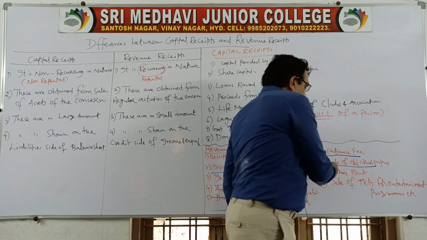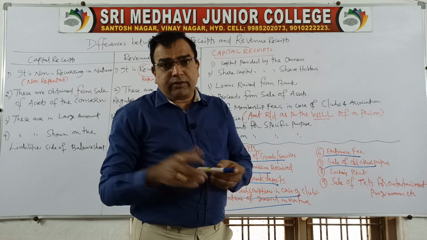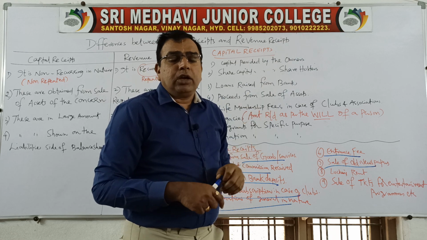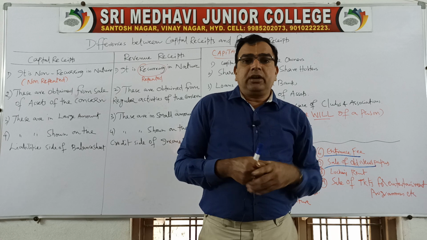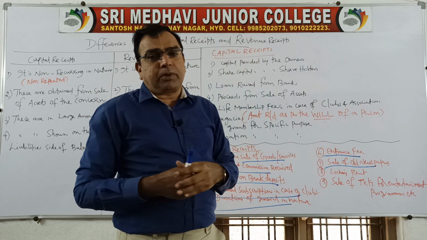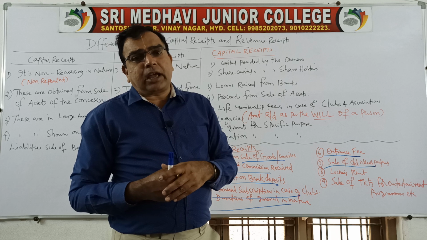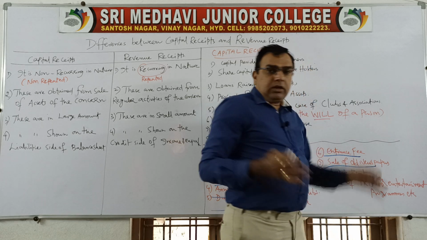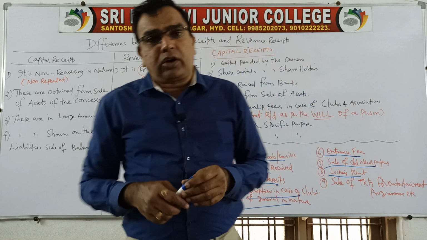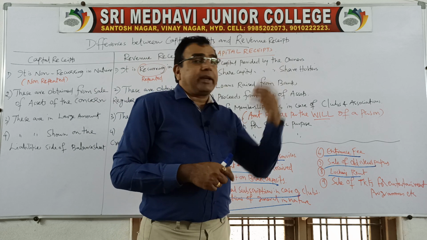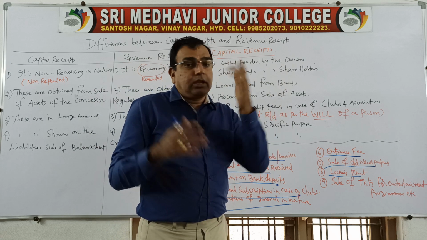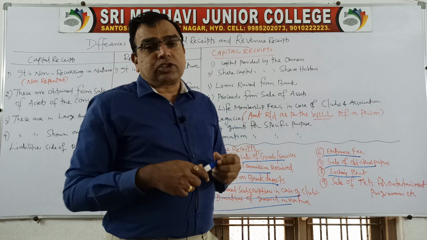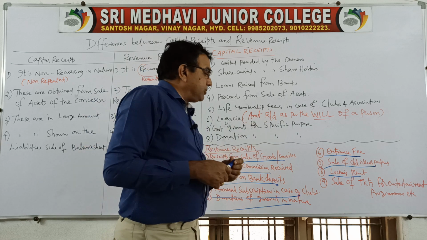Then sale of old newspapers. As you all know, whenever we subscribe for the newspaper, once we read it, we get a bunch of old newspapers kept aside. Periodically when you sell those old newspapers as scrap, it becomes revenue nature. Then locker rent. You all know what lockers are. Cabins provided to safeguard your valuables in banks or maybe in sports clubs and libraries. Some space is provided to safeguard your valuables. That locker rent is repeatedly received, so it becomes a revenue receipt.